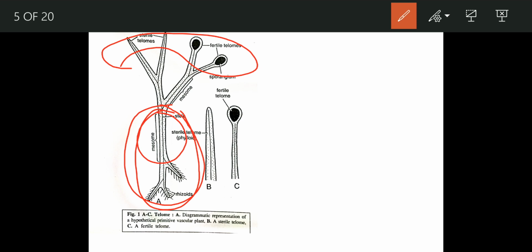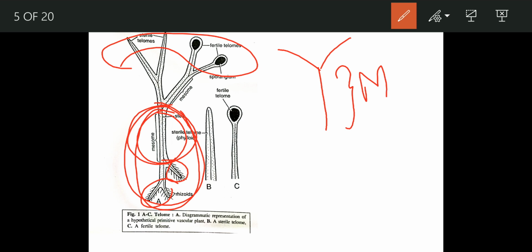This point will be called a mesome, because here also you can see the dichotomy occurring now. Suppose this is a plant, from here the dichotomy has arisen. This portion will be known as the mesome. These are the telomes.